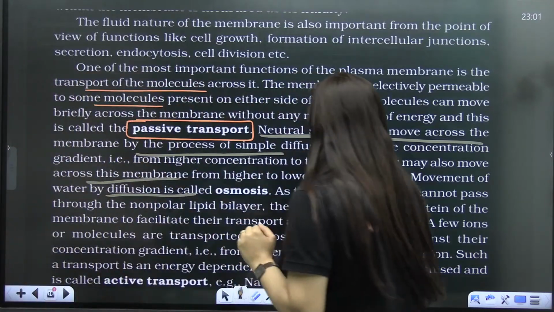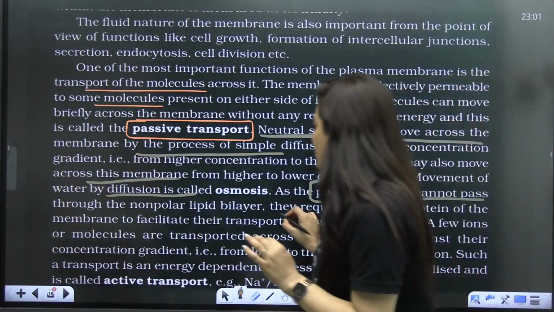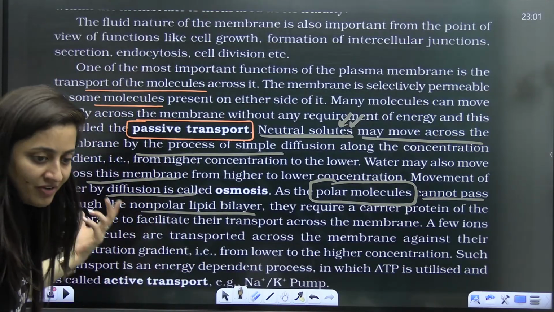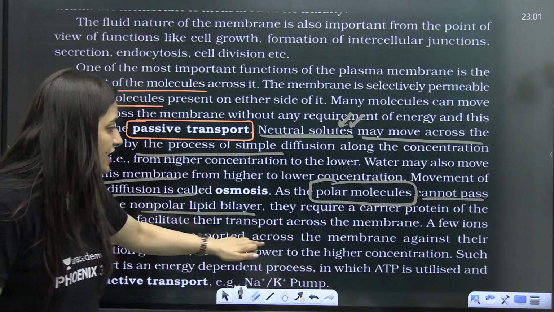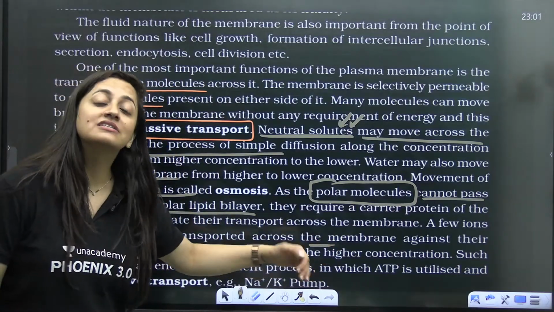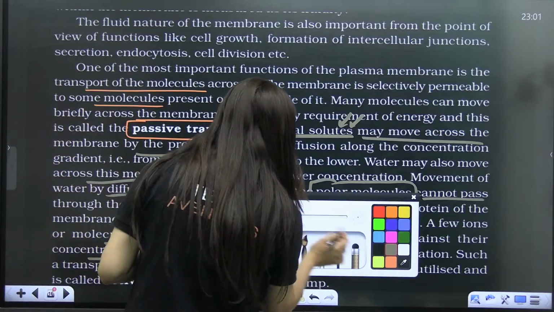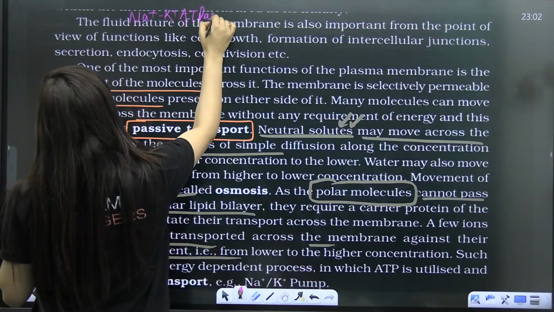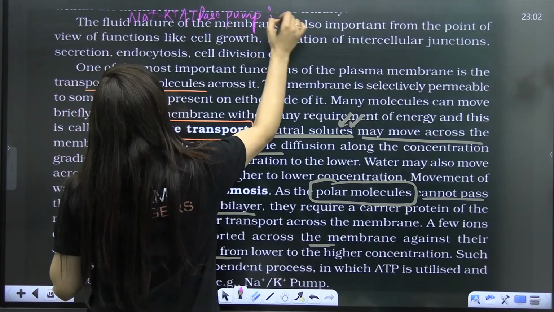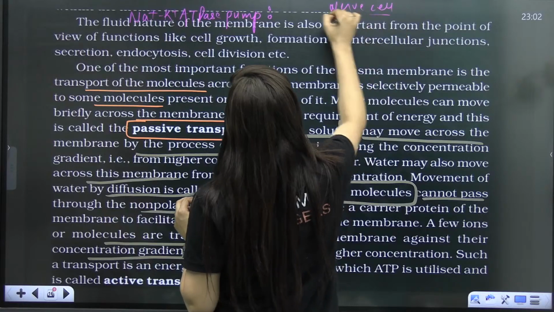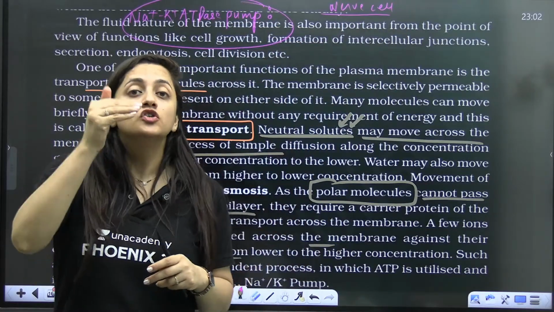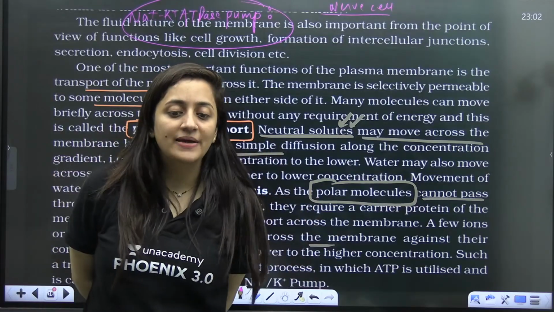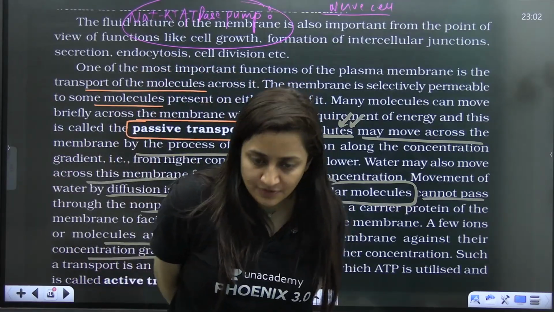But if there is something which is charged, polar molecules, they cannot cross the membrane directly, so they need the channels, they need to be facilitated, right? Few ions or molecules are transported against the gradient. So it is active transport. In the NCERT, they have given us the example of the sodium potassium ATPase pump. We'll study it in the nerve cell, where we will see that against the concentration gradient, sodium and potassium ions will be exchanged. So this is all about the plasma membrane, right?